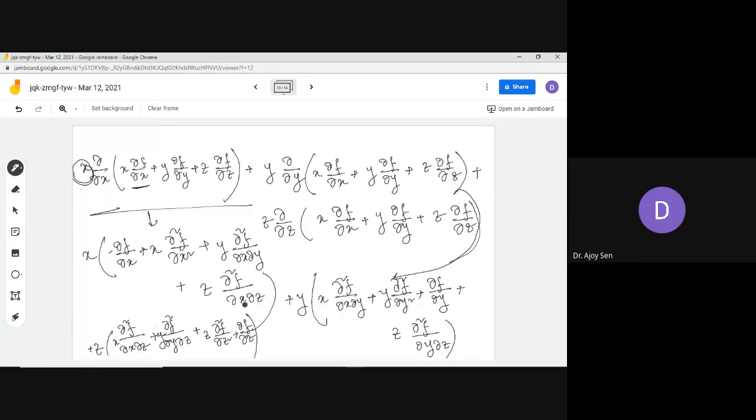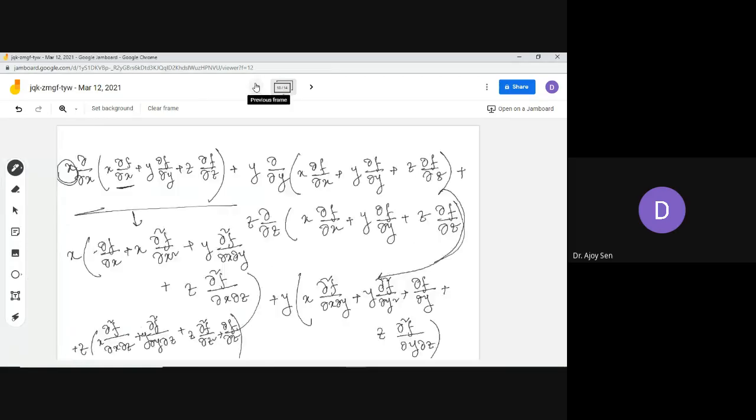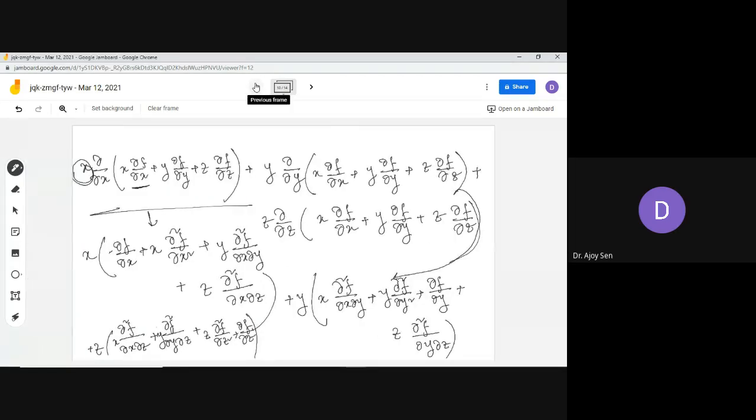So all such kinds of terms are there, and you see those terms. Actually, the left hand side has these terms, and the right hand side will be 0 basically. You can calculate what is coming there. I think you can calculate this thing. It's a very simple calculation.